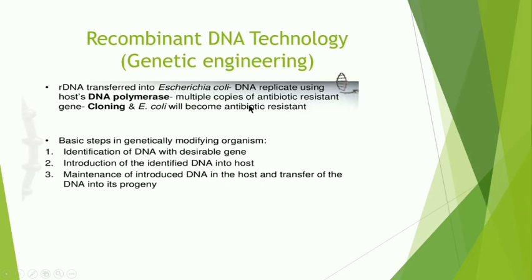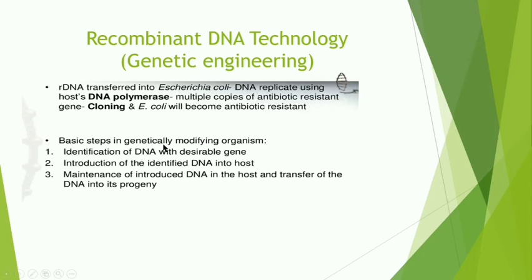जब copies form होती हैं, that is the cloning, and E. coli will become antibiotic resistant. Okay, so in that manner this E. coli which has the genes which are resistant to the particular antibiotic inserted, then the E. coli becomes antibiotic resistant. तो इस तरीके से E. coli bacterium जो है वो antibiotic resistant हो जाता है.